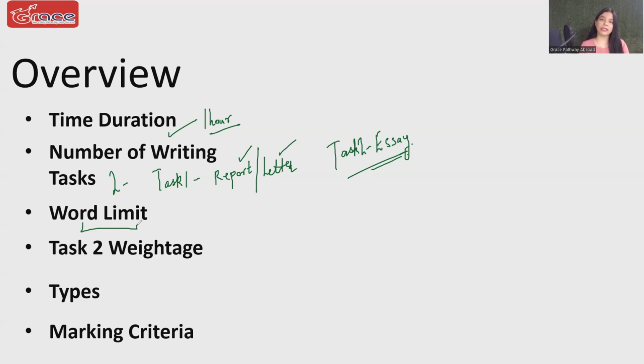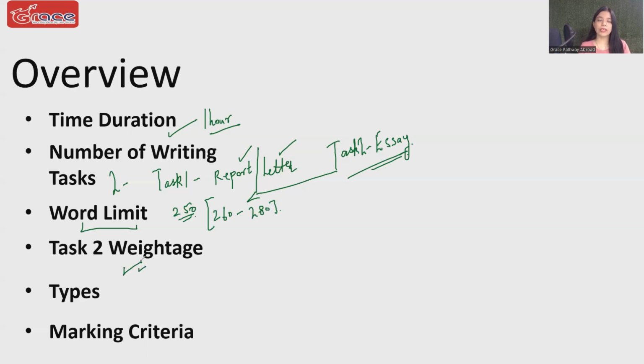Now, the word limit. The next pointer says word limit. Well, the minimum word limit for your IELTS essay is 250, but you do not get a decent score if you are writing exactly 250 words. So you need to write a little more than that. Somewhere around 260 to 280 words will be the ideal limit for you.